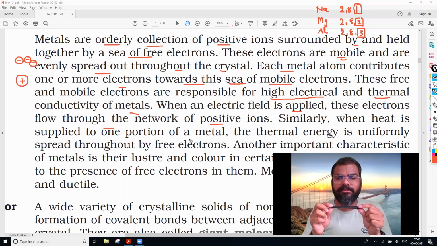The reason is that iron possesses free electrons in the outermost orbit. So when you apply heat energy from one corner, this heat energy is transferred from one corner to the other by these free electrons.